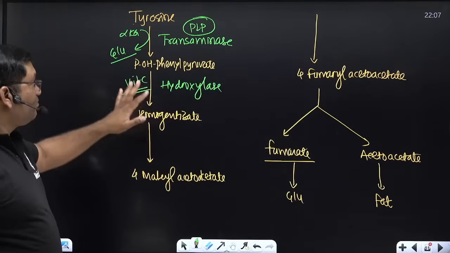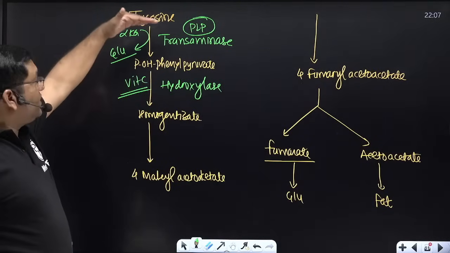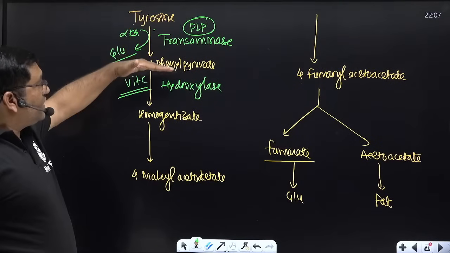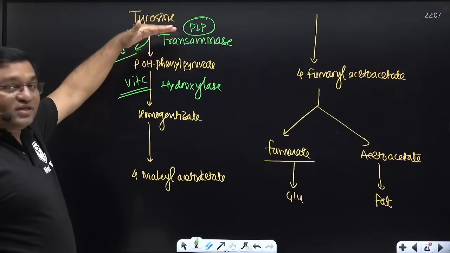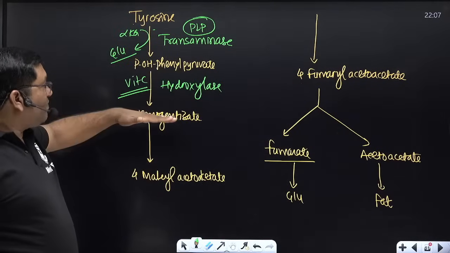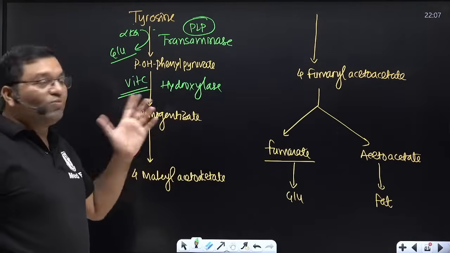Now see here, phenylalanine is converted into para-hydroxyphenylalanine. Para-hydroxyphenylalanine is converted into para-hydroxyphenyl pyruvate by the transamination reaction, and para-hydroxyphenyl pyruvate is converted into para-hydroxyphenyl acetate, that is homogentisate.